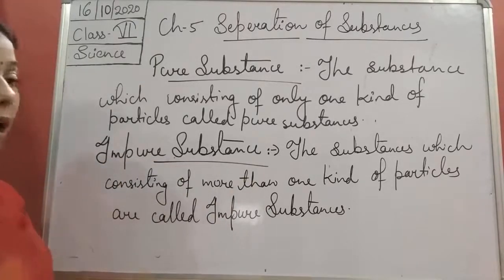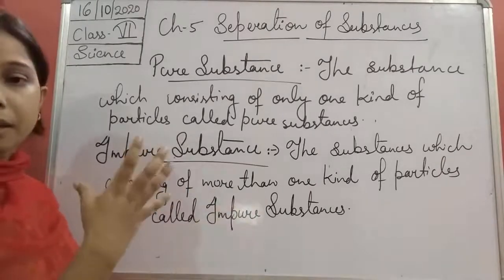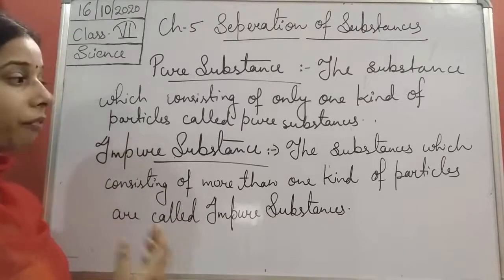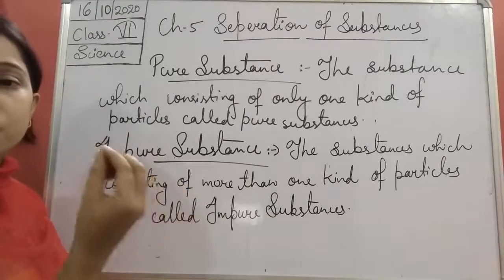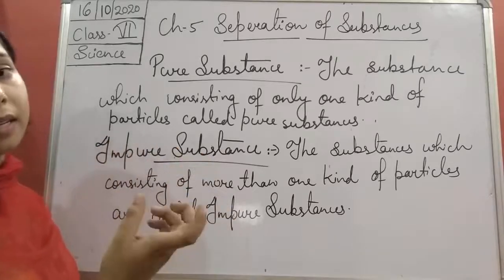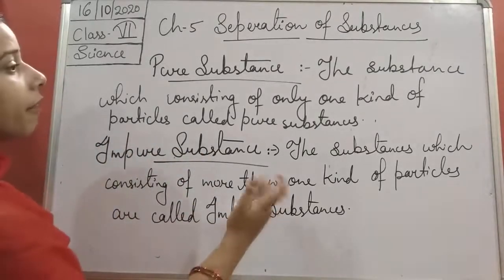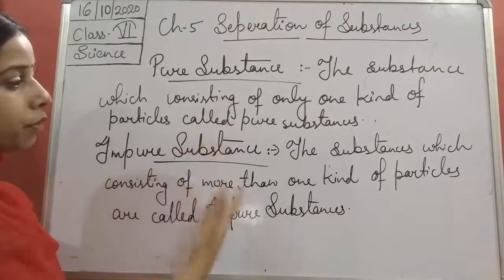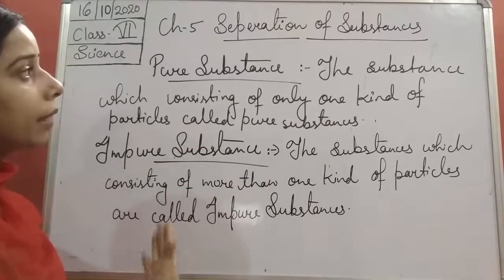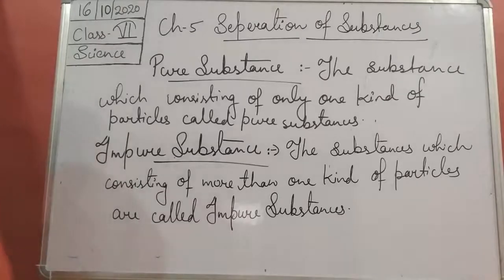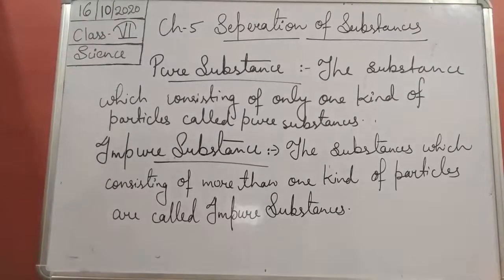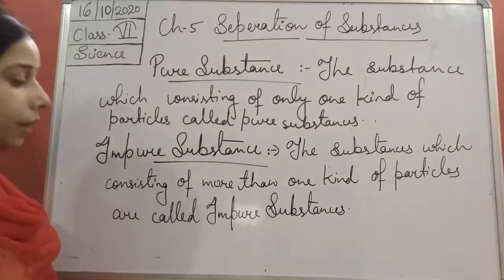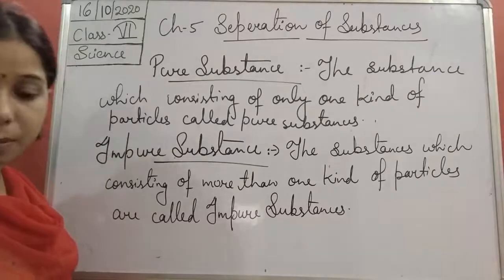As well as, if grains are there and stones are there, we can say that it is impure because it consists of the grains as well as the small pebbles present in it. So that is the definition of pure substances and impure substances. Now we will try to understand what is the use of these two in the separation of substances. So impure substances, which consist of more than one kind of particle, are called impure substances.